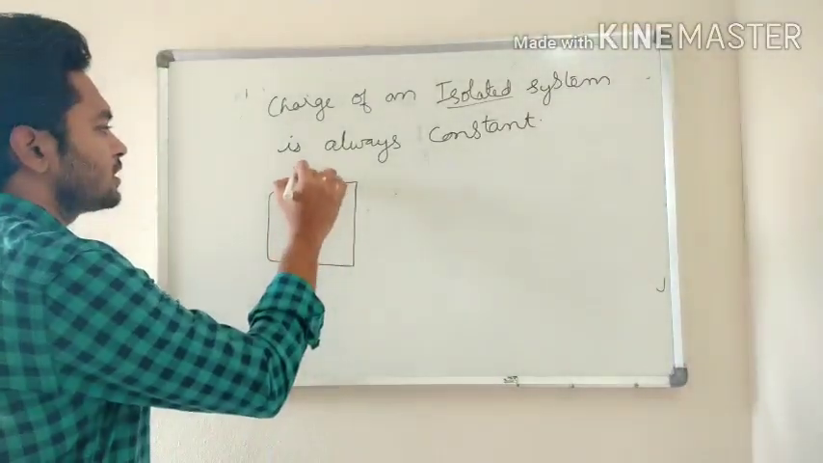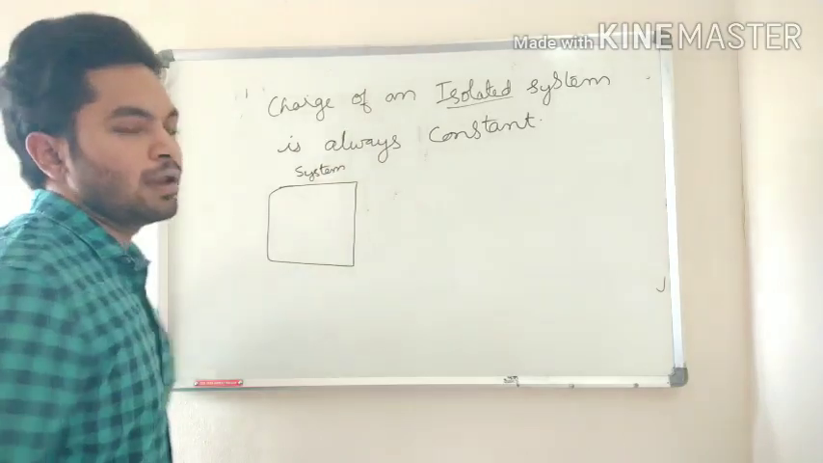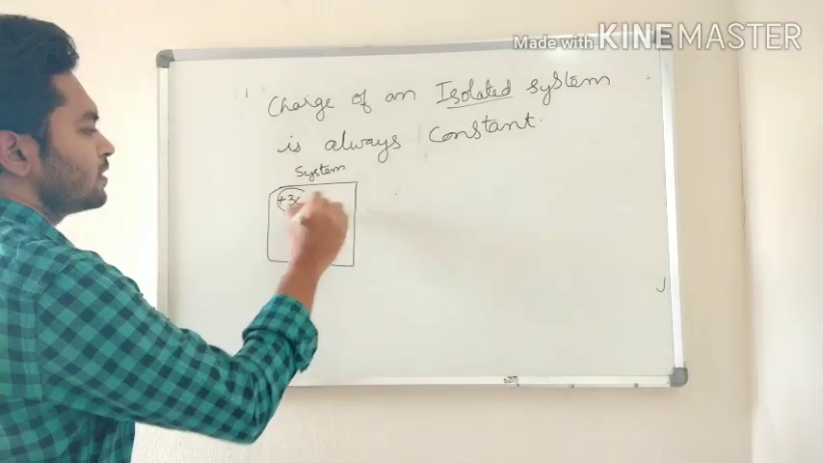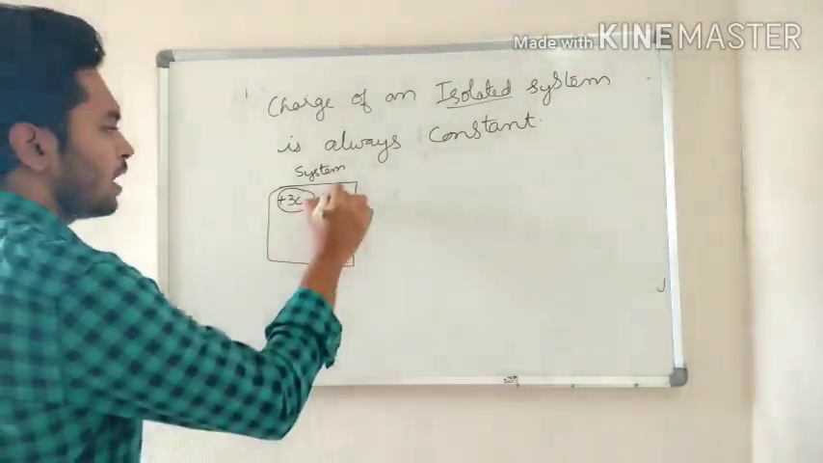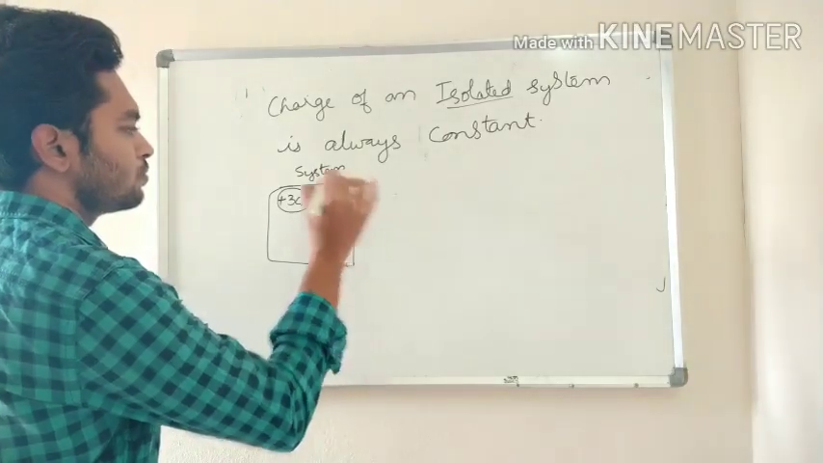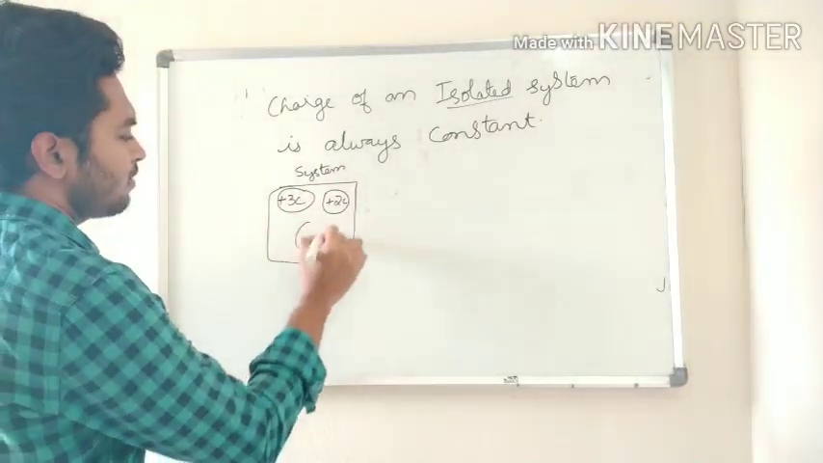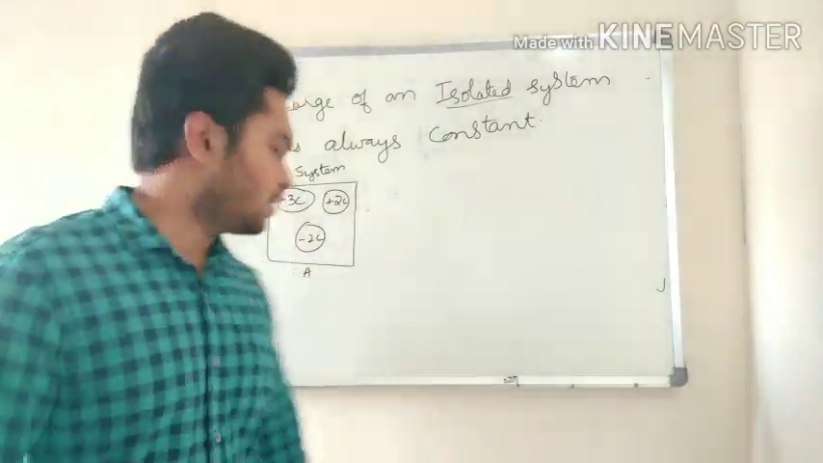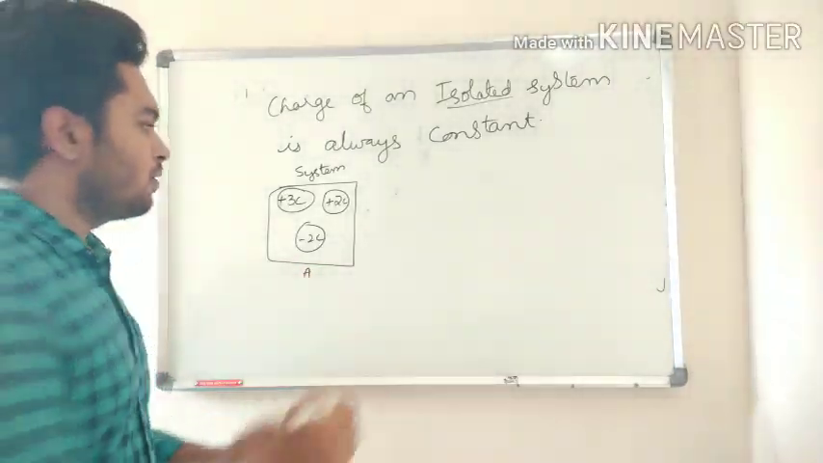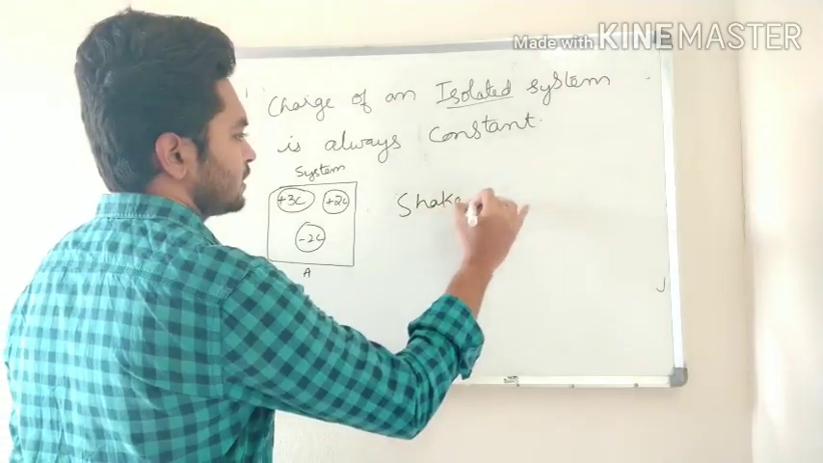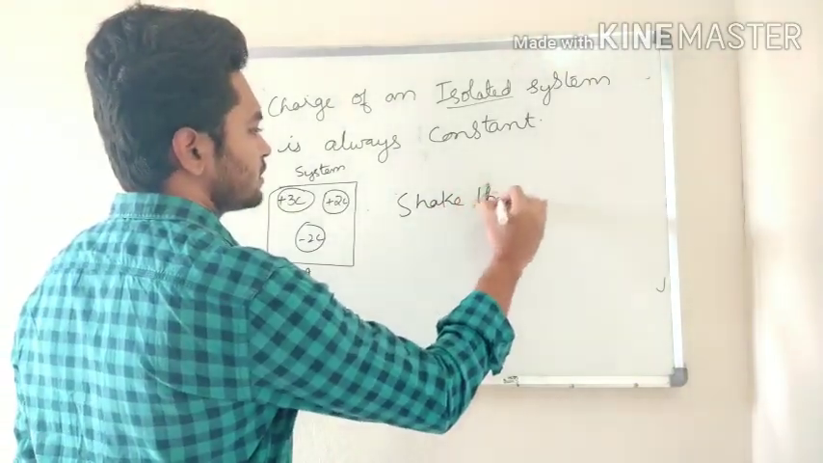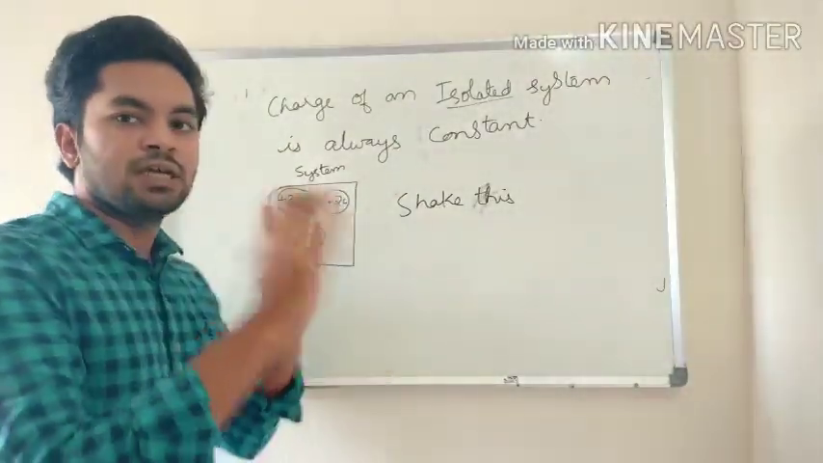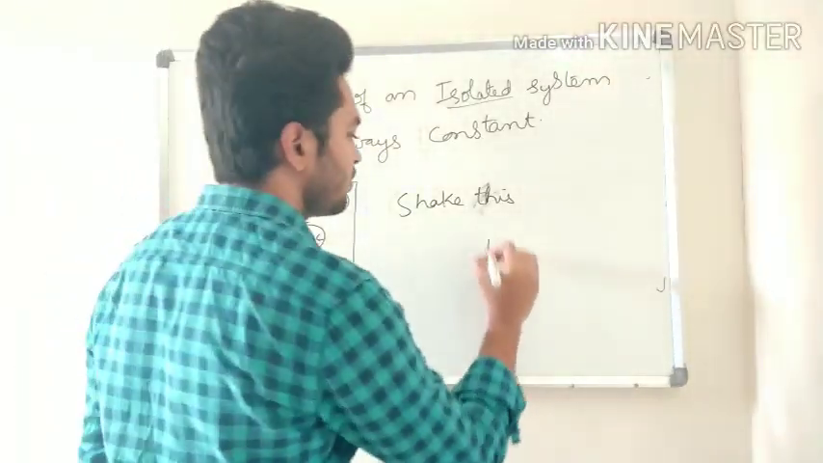Okay, now suppose this is a system. Now we have a charge plus 3 coulomb, and another plus 2 coulomb, and one more negative charge, minus 2 coulomb. This is A. Now shake this. If you have a box with 3 charges, now shake this whole box. Now what will happen?